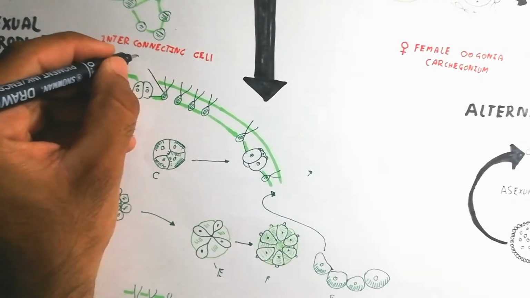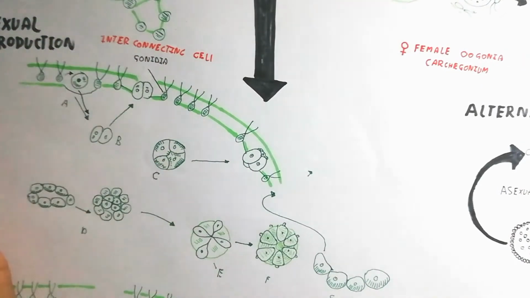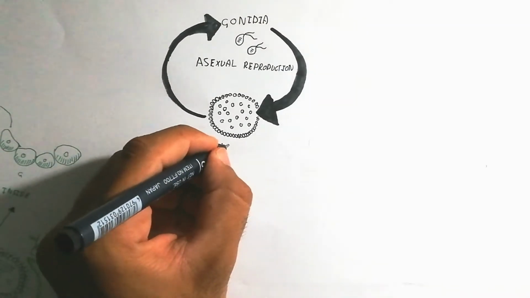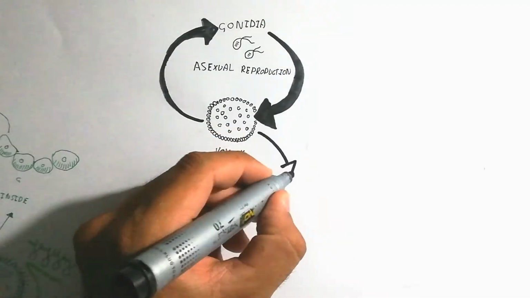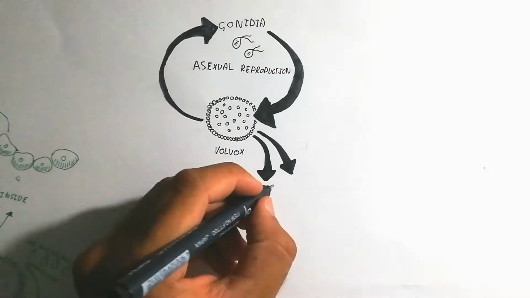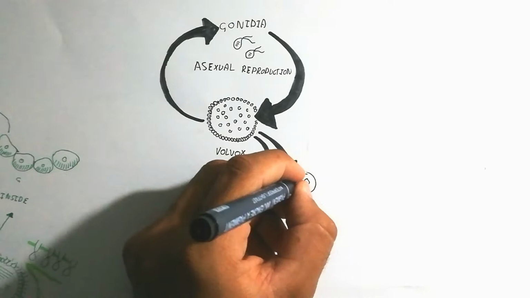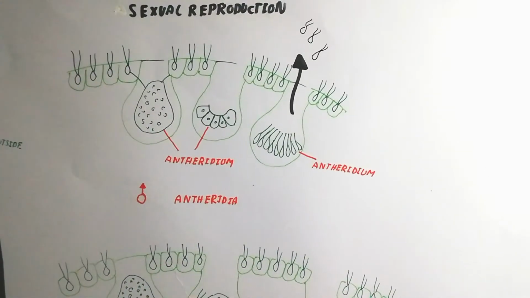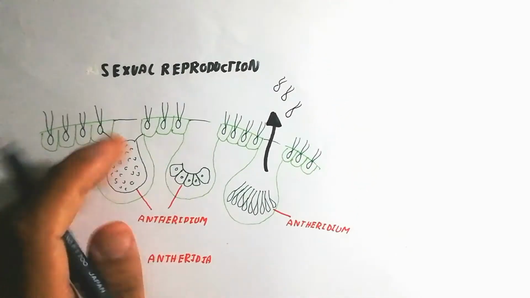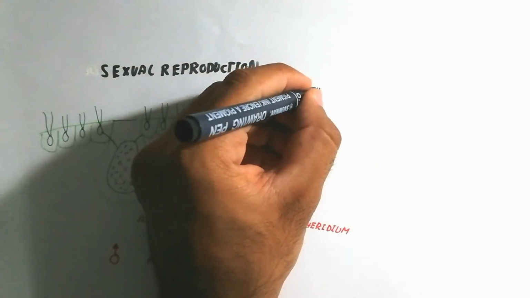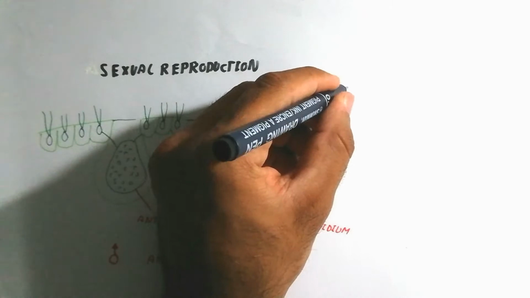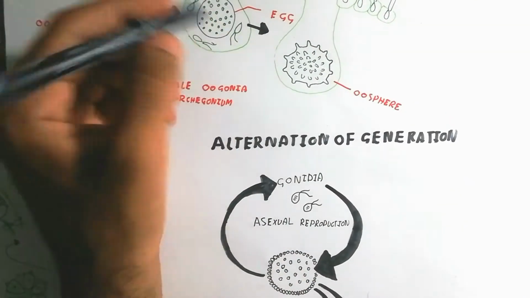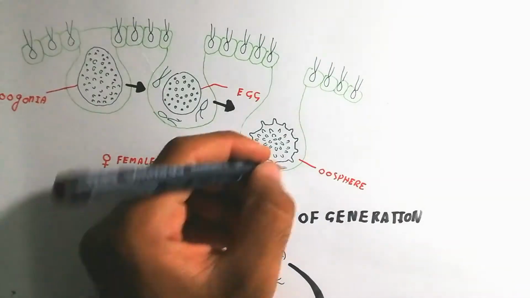So I hope you understand that structure. Here is the Volvox. The Volvox makes gonidia, and the gonidia make a colony going inside, which is known as a subcolony or daughter colony. Ultimately it ruptures and releases more colonies, and again that colony will produce more subcolonies, and the reproduction will continue.